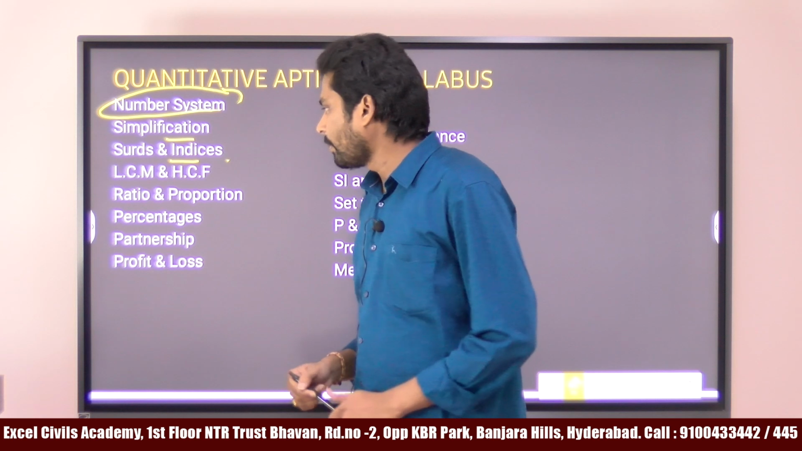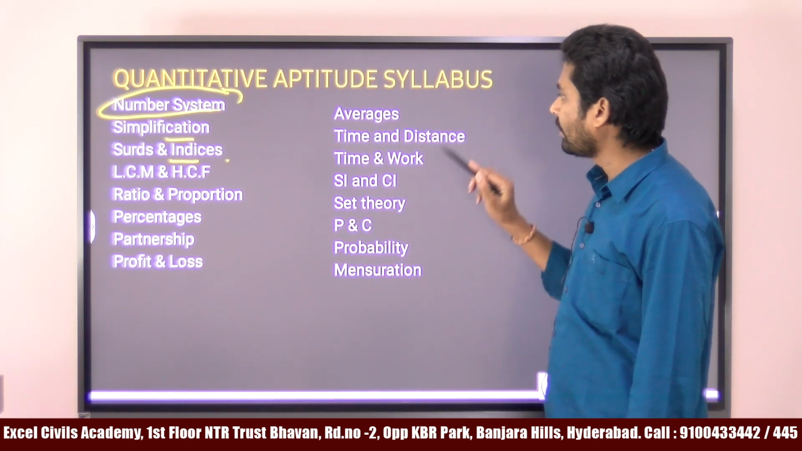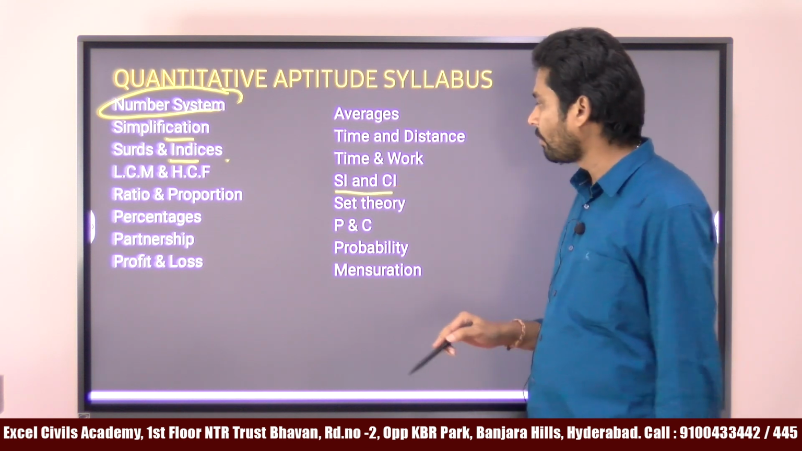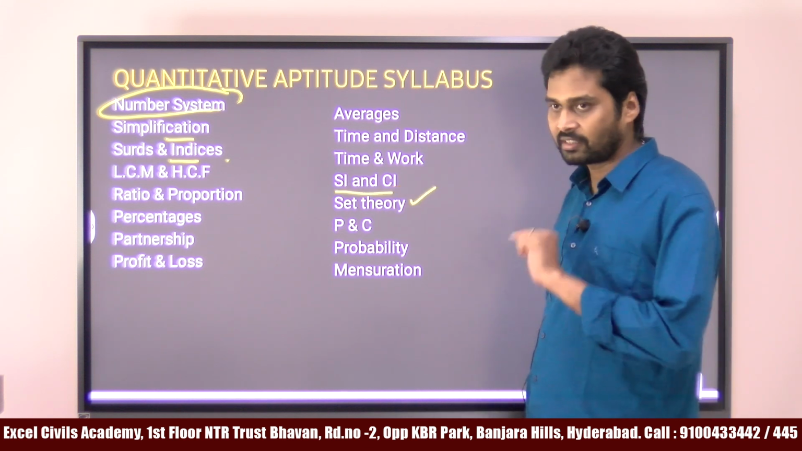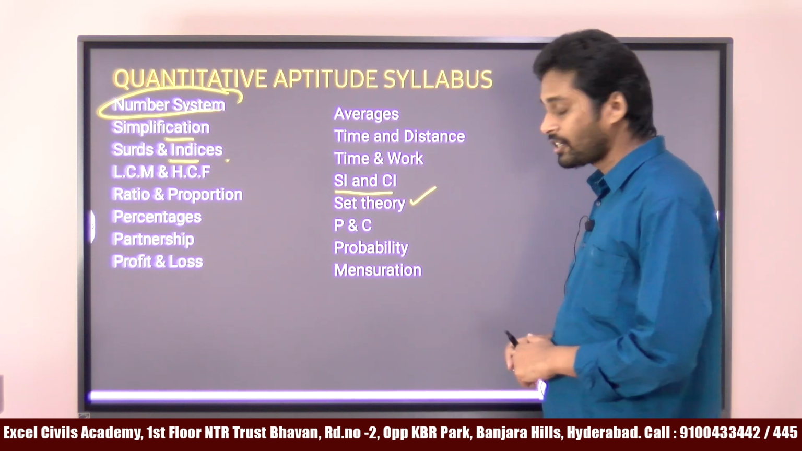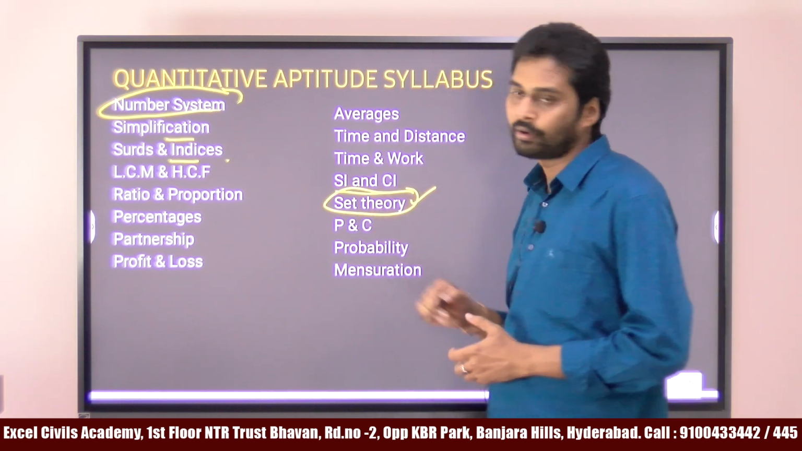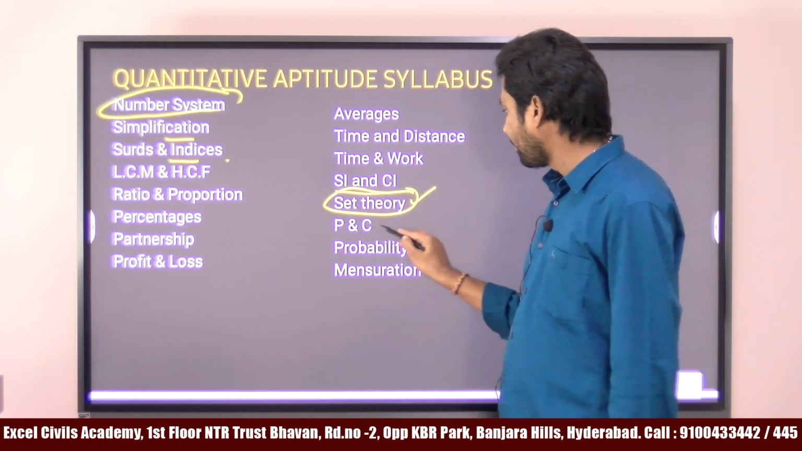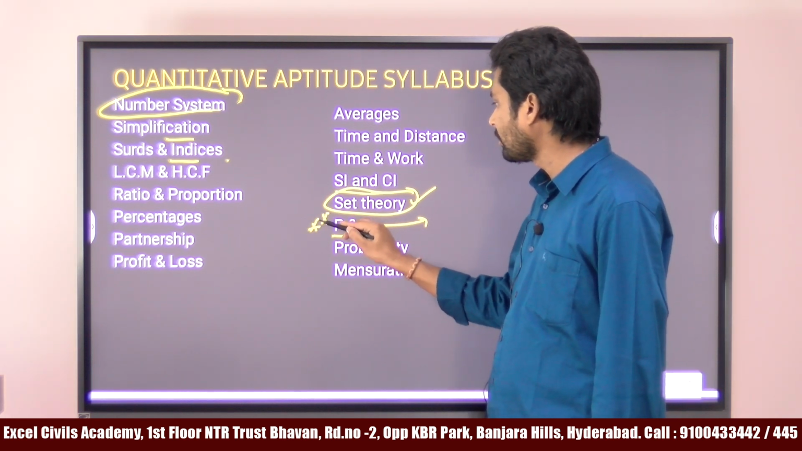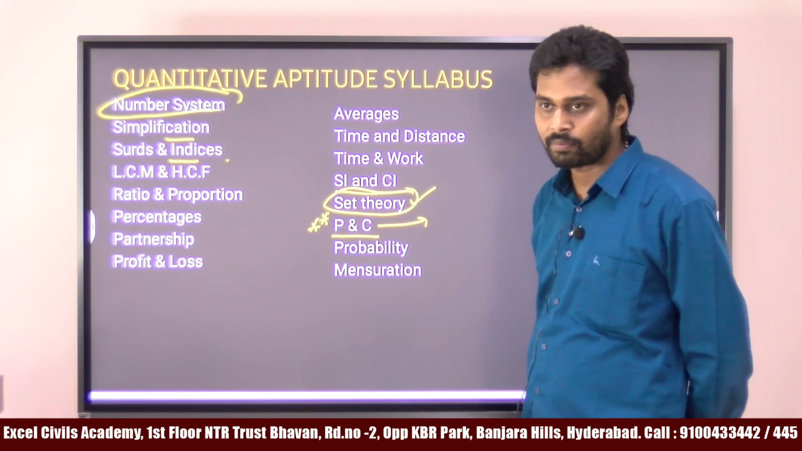Next topics are ratios and proportions, percentages, partnership, profit and loss, averages, time and distance, time and work, simple interest. SI and CI means simple interest and compound interest. Set theory. In the logical reasoning section, we have seen Venn diagrams, right? This set theory is based on the Venn diagram only. PNC means permutations and combinations. This is the most important topic. Last year, we had 10 questions from this topic.